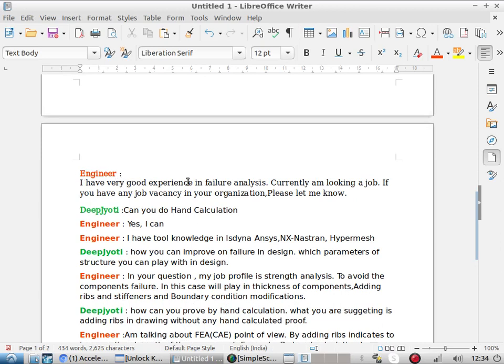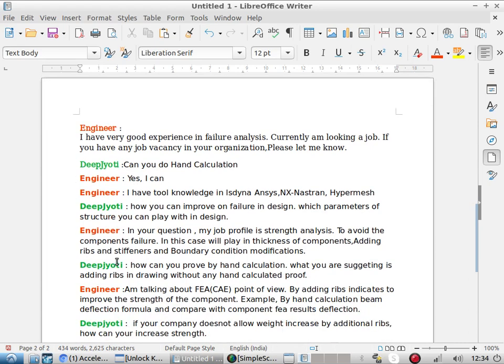The engineer says, I have very good experience in failure analysis, currently looking for a job. If you have any job in your organization, please let me know. We ask, can you do hand calculation? The engineer says, yes, I can. So now we start. He says, I have tool knowledge in LS-DYNA, ANSYS, NX, Nastran, HyperMesh. Even 1 or 2 years of mechanical engineer experience has this kind of knowledge.